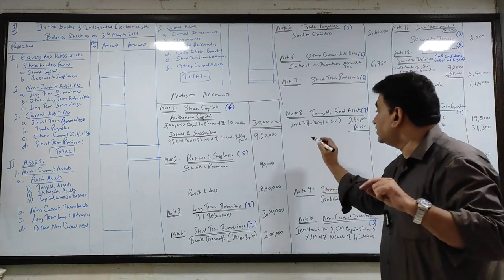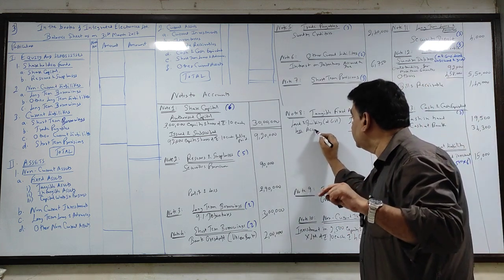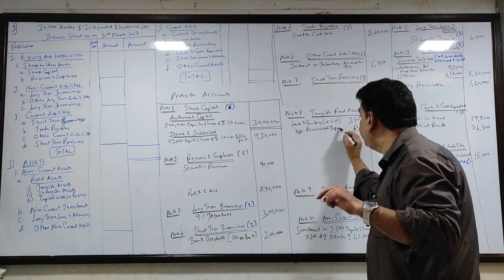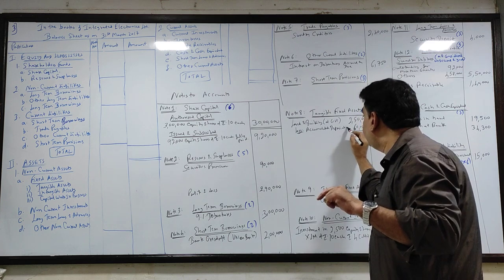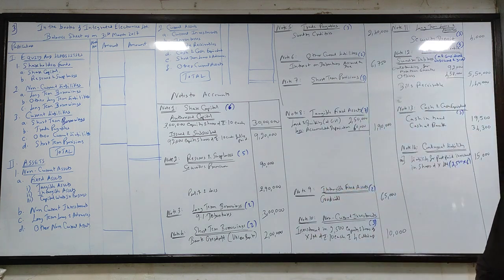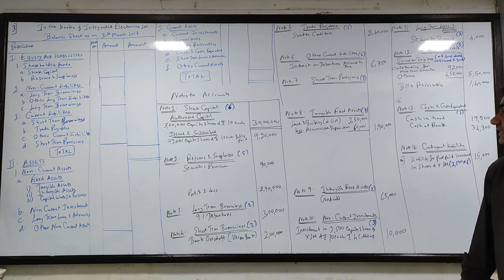So against this 60 you will write less depreciation or accumulated depreciation. Accumulated depreciation means total depreciation provided right from the day when you purchase the asset till the current date.